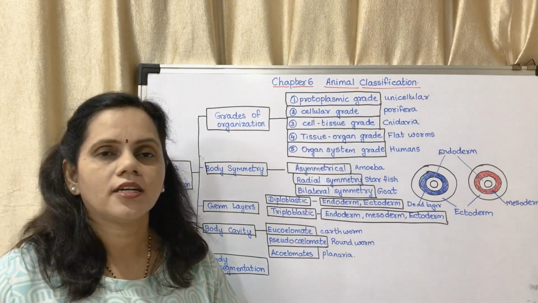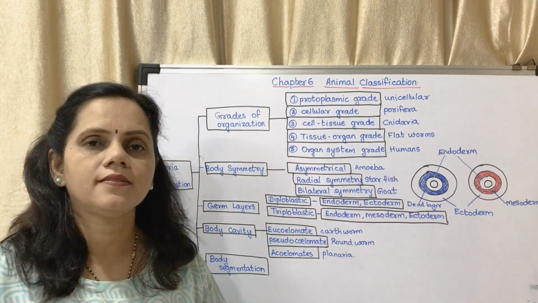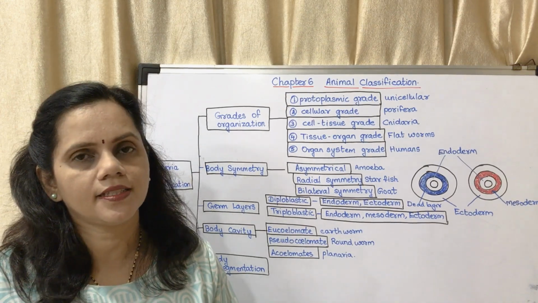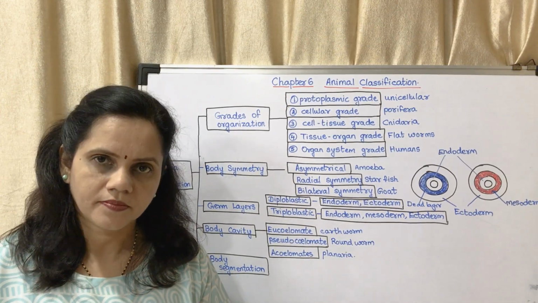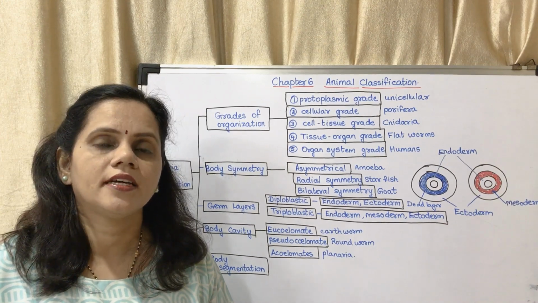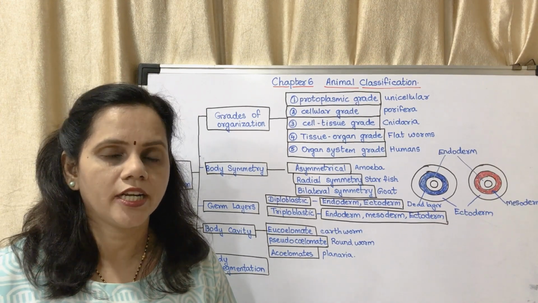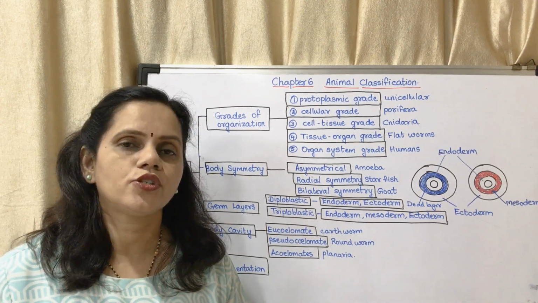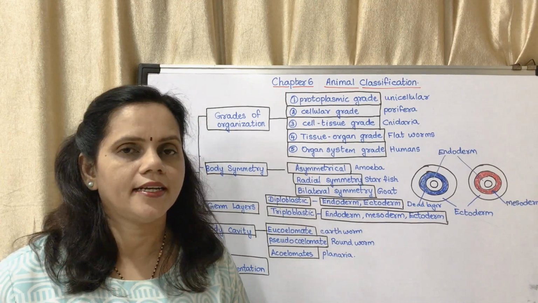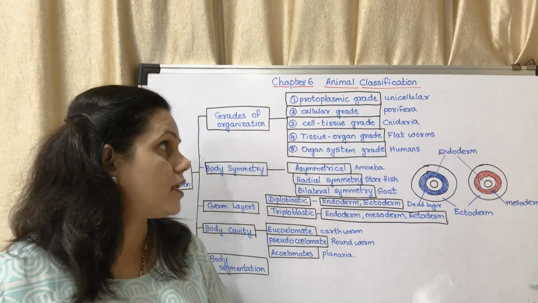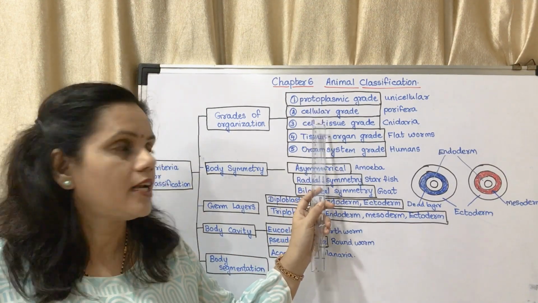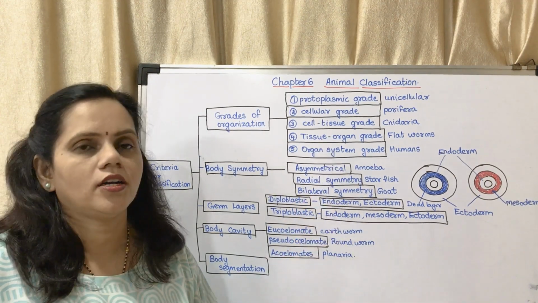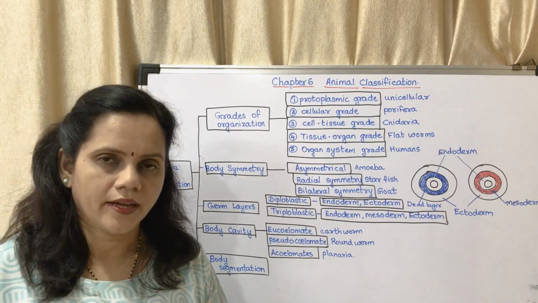The fifth one is organ system grade. For example, humans, we have different systems: excretory system, digestive system, nervous system, skeletal system. These are the different systems in our body. So our body consists of different systems, isn't it? So this is the first criteria, that is grades of organization: protoplasmic grade, cellular grade, cell tissue grade, tissue organ grade, and organ system grade. Hope you have understood.